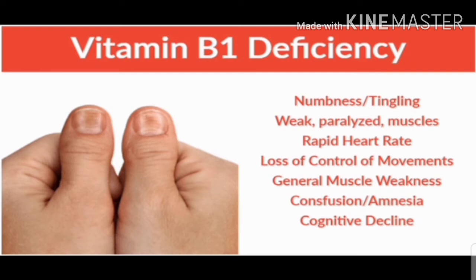These are the symptoms which are shown in the beriberi disease. To prevent this disease, we should eat food such as unpolished rice, peas, meat, cereals, milk and green vegetables, which are a rich source of vitamin B1.